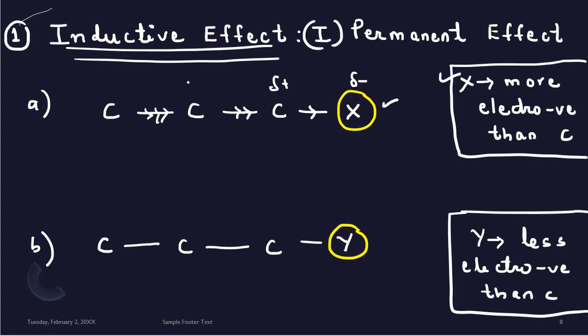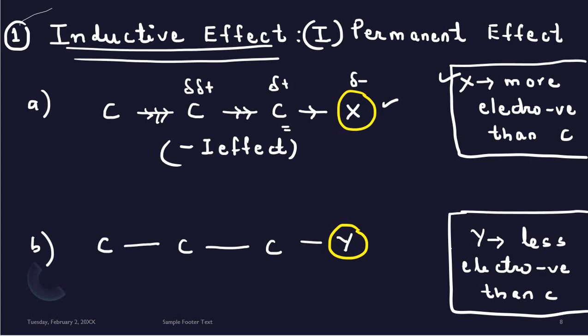And the second carbon atom will also develop a partial positive charge. Why are we showing a double partial positive charge here? Because its effect will be less compared to the first carbon. So in this case, when an electron withdrawing group is present, or the group present is more electronegative than carbon, this type of inductive effect is known as the minus I effect.